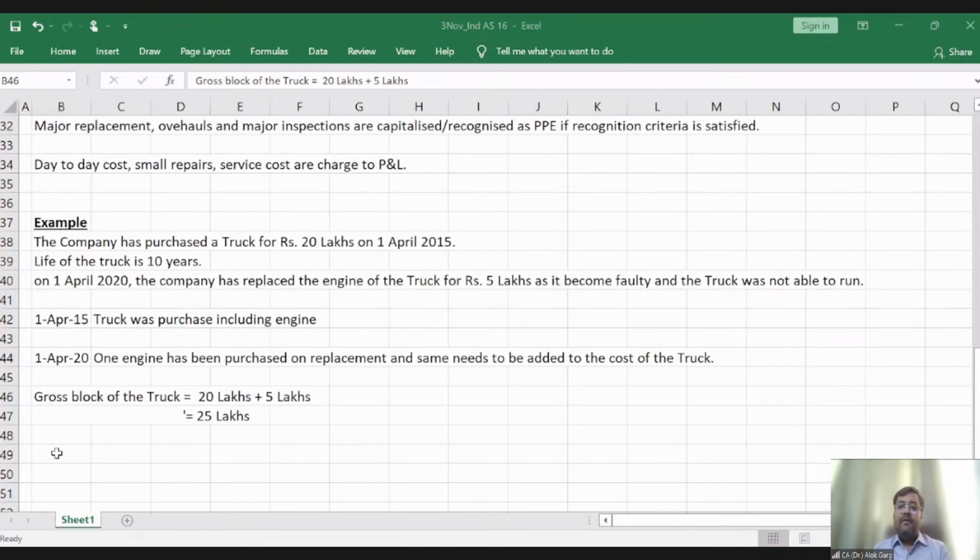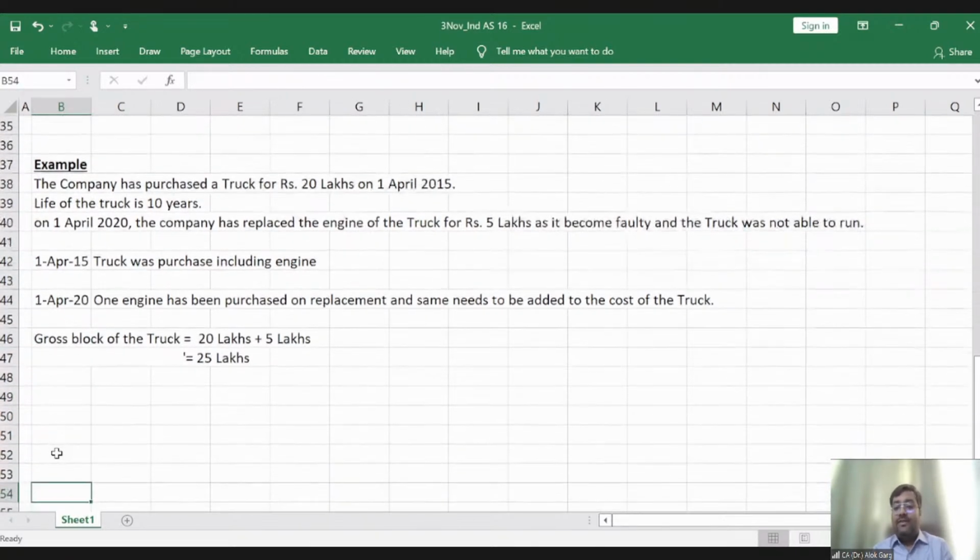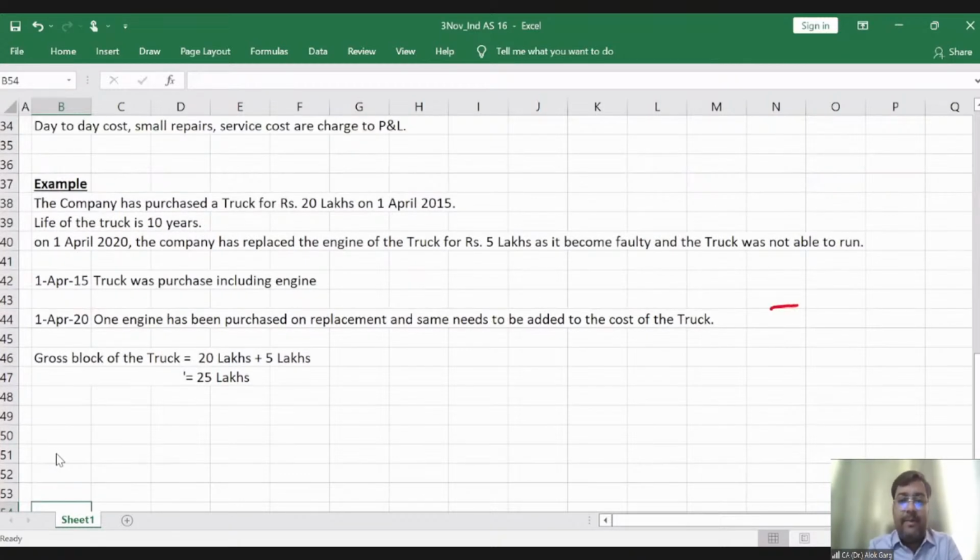Friends, please tell me, do you find this treatment right? Don't you think when the truck was purchased, there was an engine. When this truck was purchased, for example, this is a truck, right?